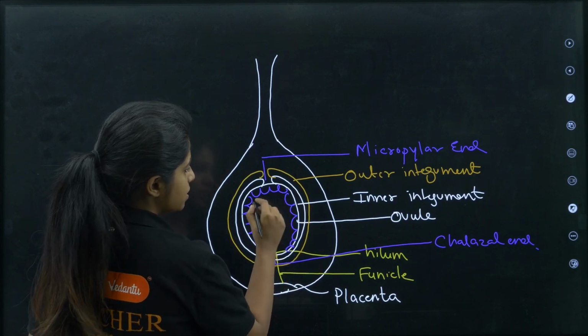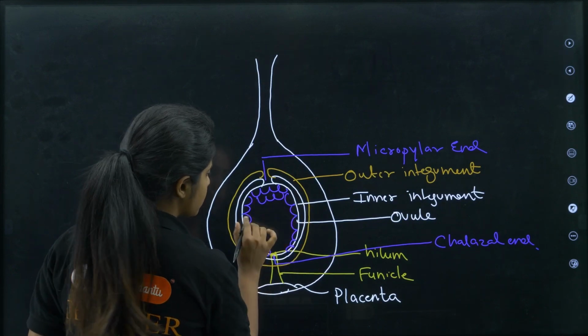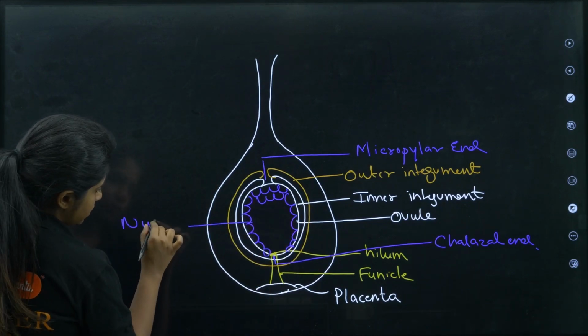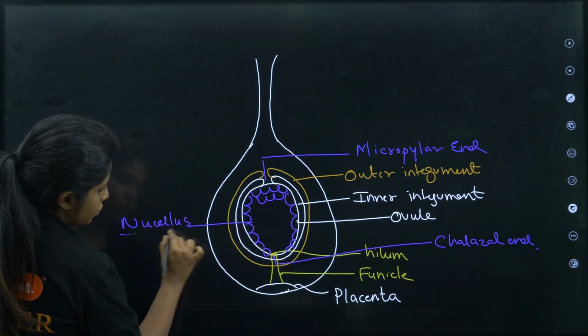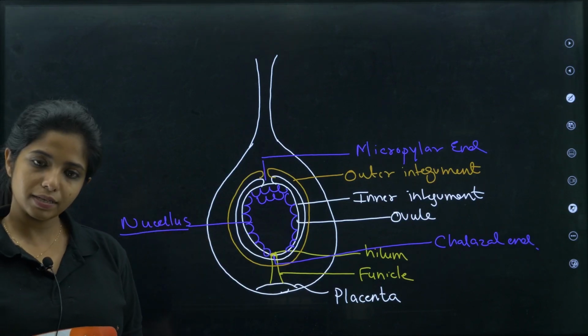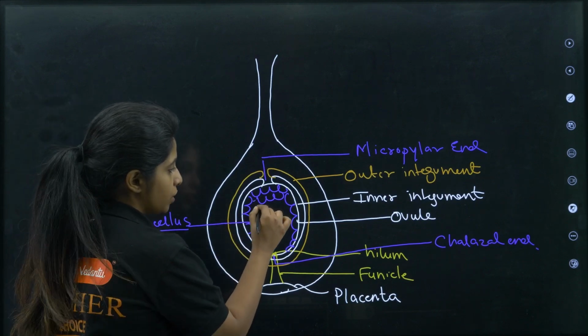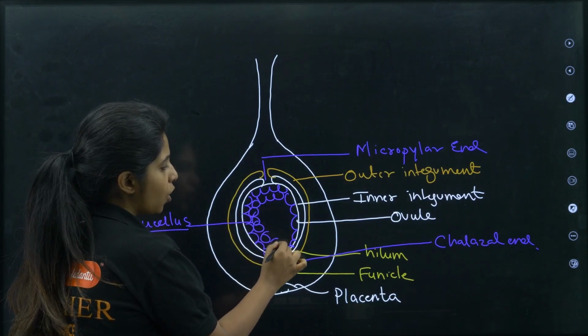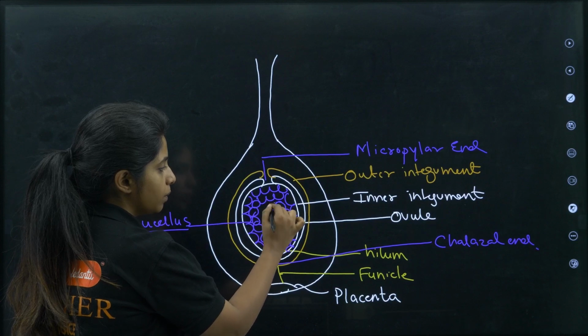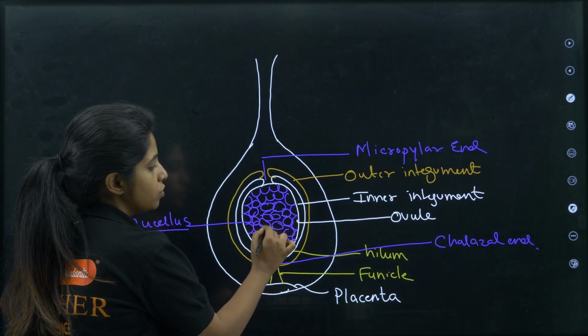It is not given in your NCERT, but yes, there are so many cells filled up here. And what do you call these cells? These cells are the nucellus. So that is the structure of the megasporangium with lots and lots of cells. Not all of them are going to give rise to the female gametophyte. Only one cell is going to give rise to what?